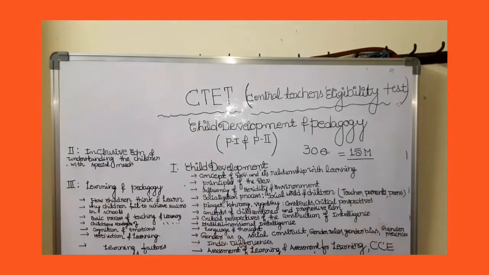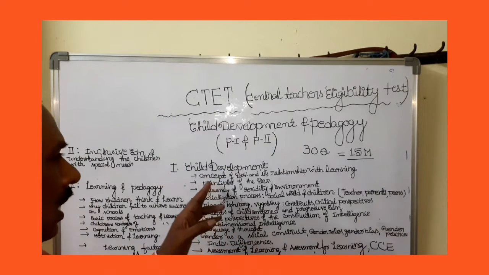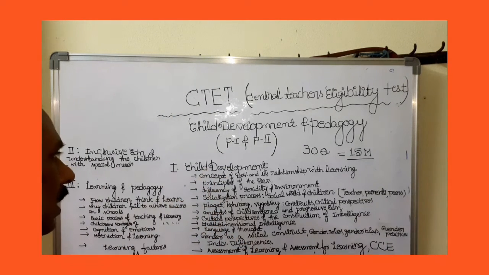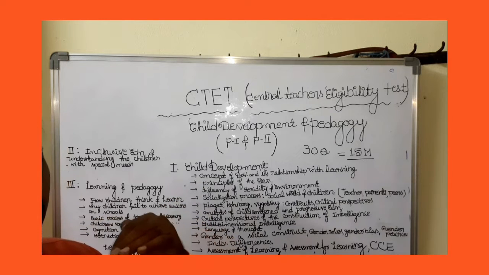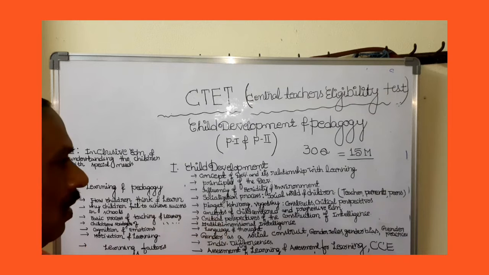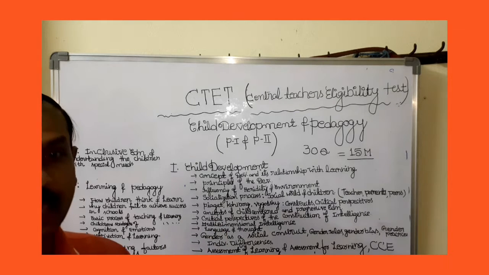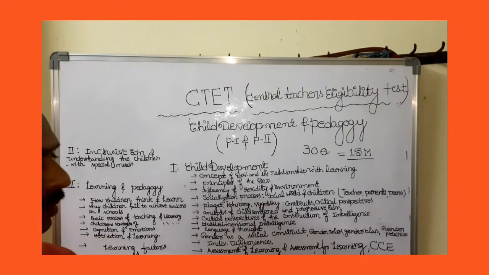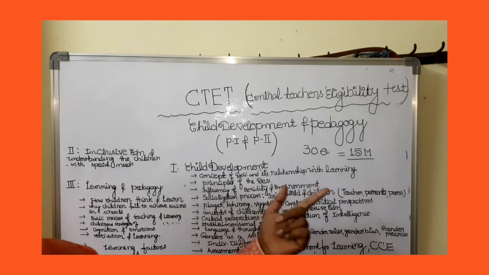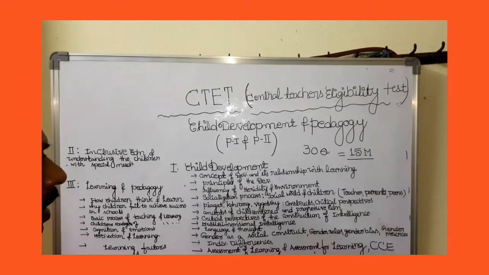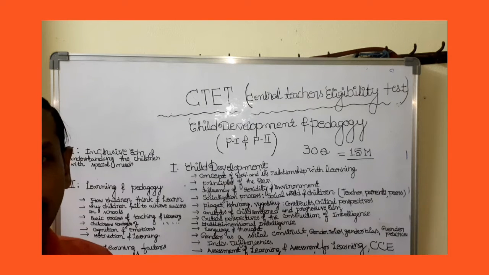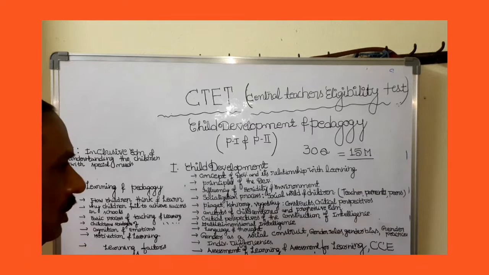Those topics will be covered in this area. What is learning? Learning is a modification of behavior. It is a permanent change.